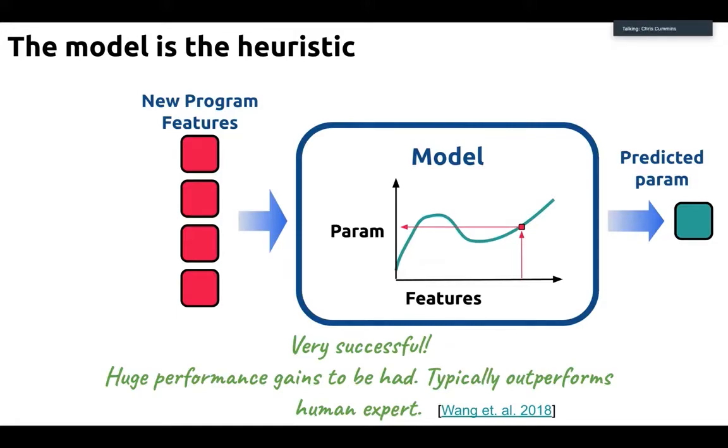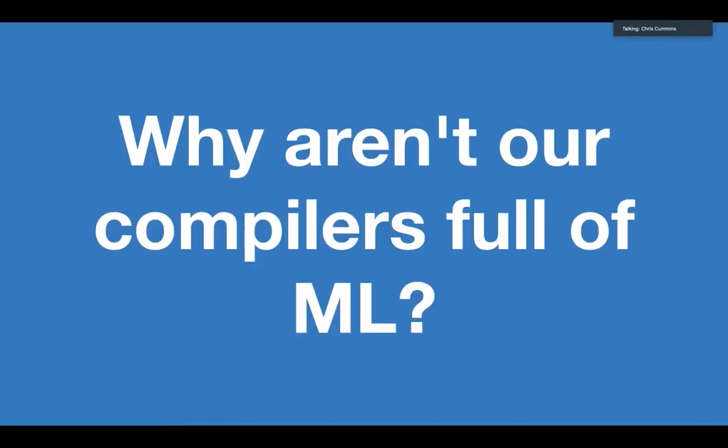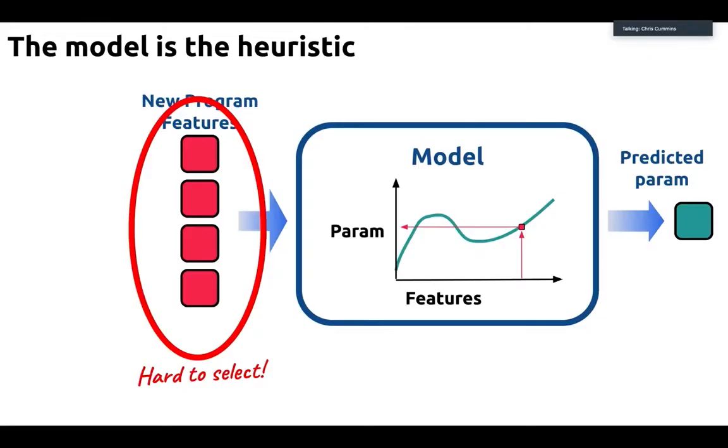Okay, so it sounds like a solved problem. So then the question is, why aren't our compilers full of machine learning? There are a number of real interesting challenges that I think we need to overcome. The one I'm going to focus on in this talk is the features. It turns out that picking the features, picking the way in which you're going to characterize your program for your model, is very, very hard to do.